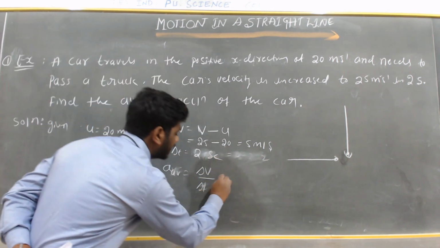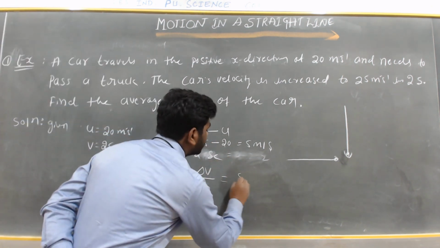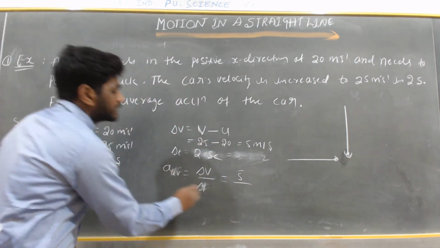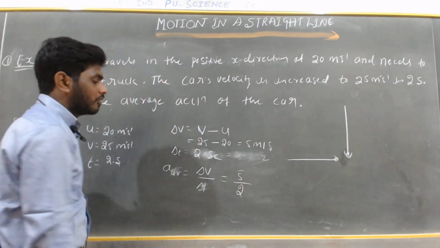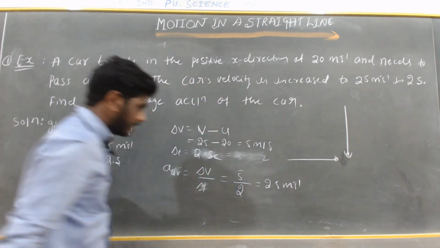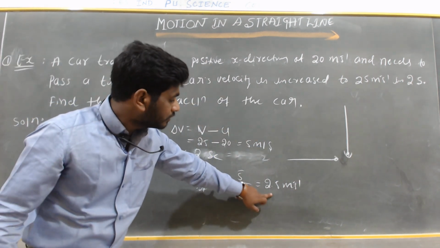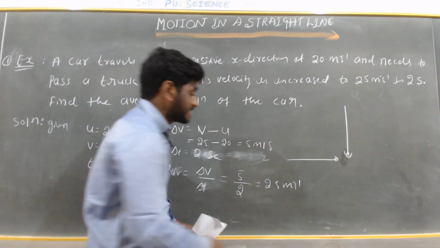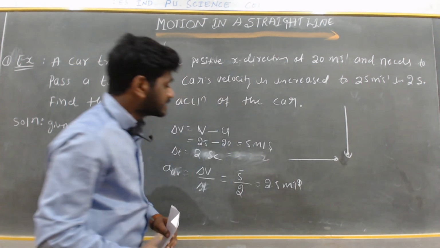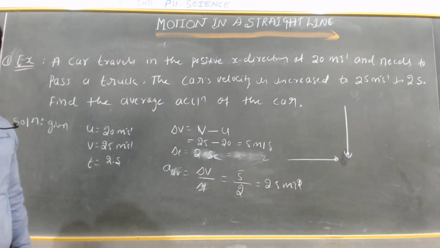So delta v by delta t is equal to the change in velocity, 5 meters per second, divided by time, 2 seconds. So we get 2.5 meters per second square. This is the average acceleration of the given car.